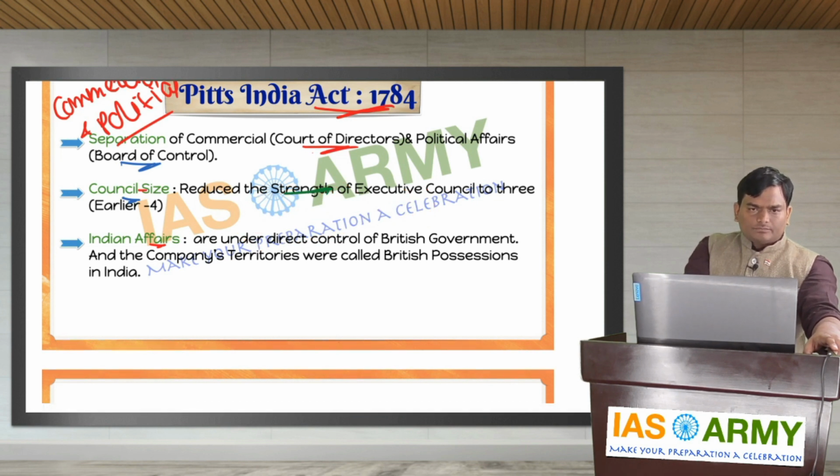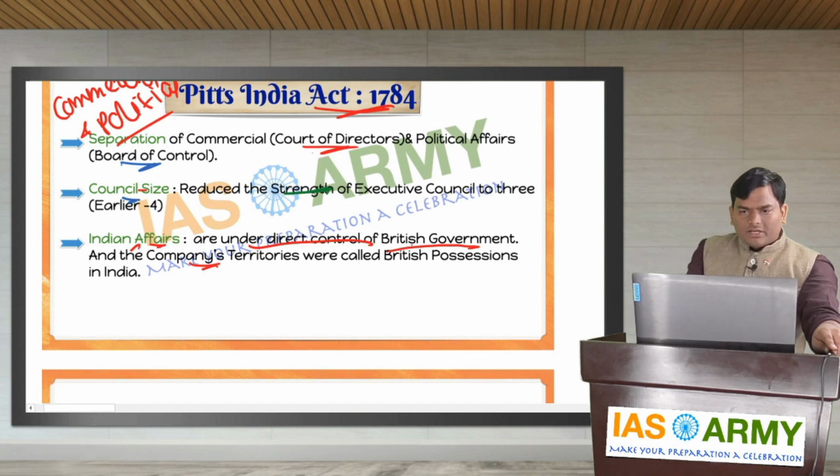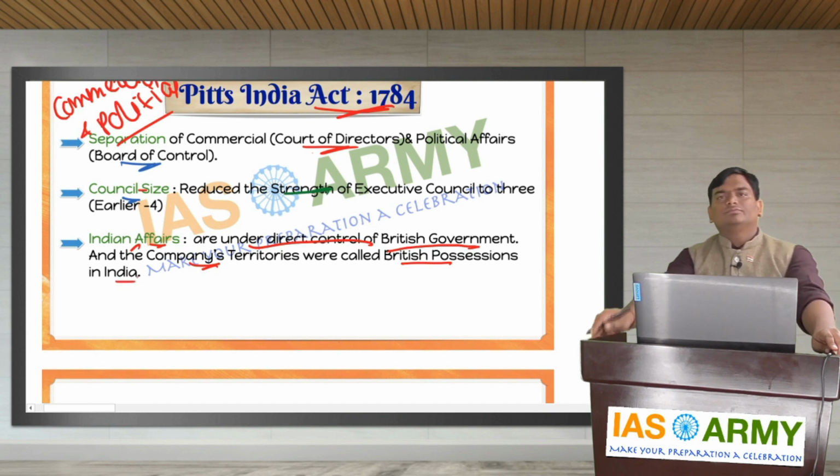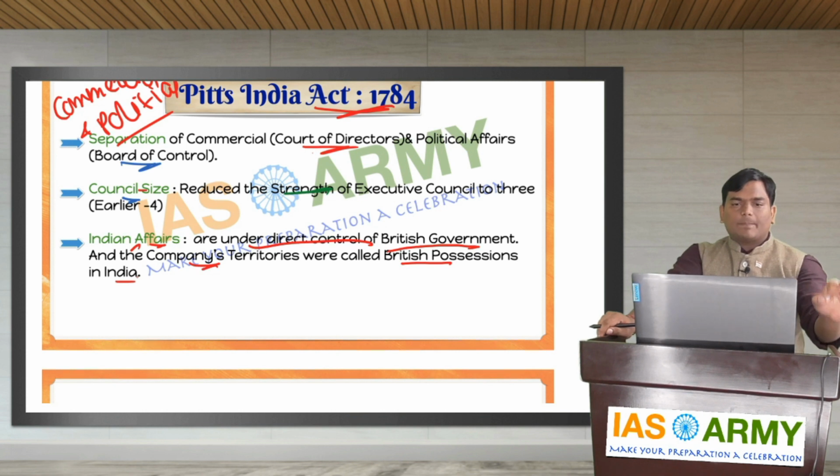Next one, Indian affairs. Now Indian affairs are under the direct control of the British government, and the company's territories were called British possessions in India. So slowly it highlights the increasing control of the British on India. These are the 3 points you need to remember. One is separation of commercial and political affairs. Next, the council size is reduced to 3, and next, increasing control of the British government, and the company's possessions will now be considered as British possessions in India.